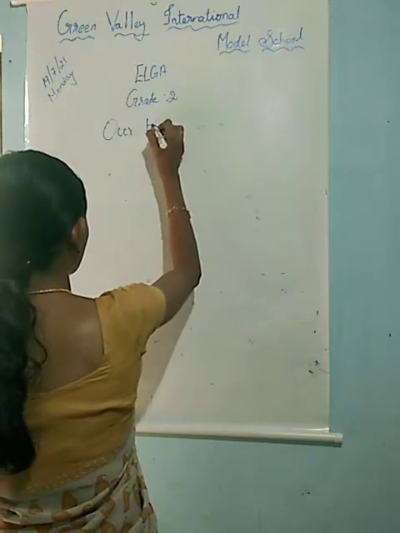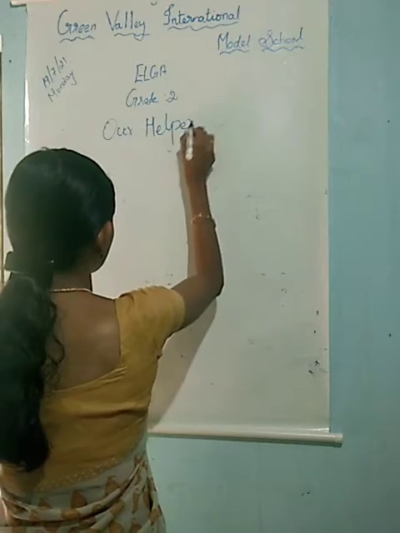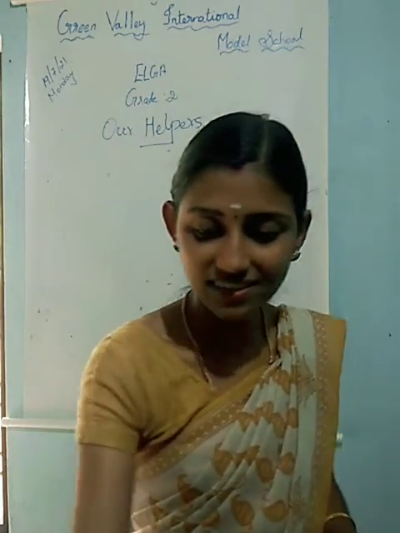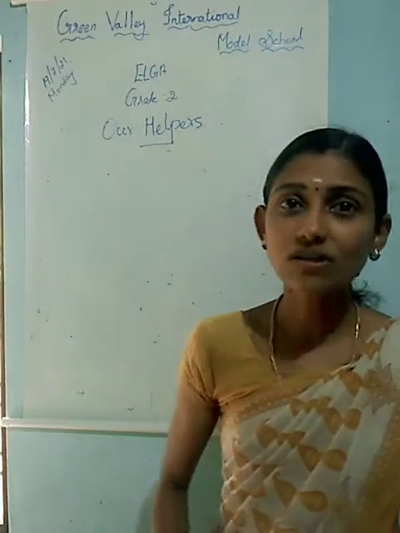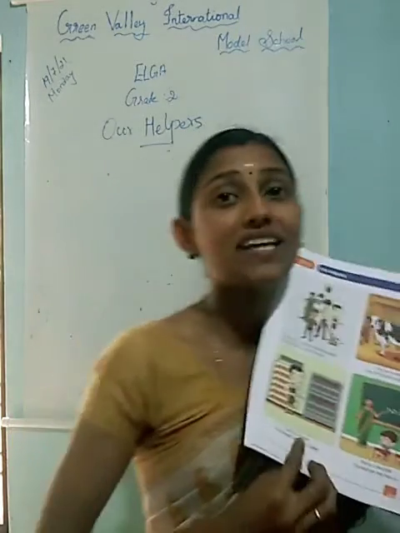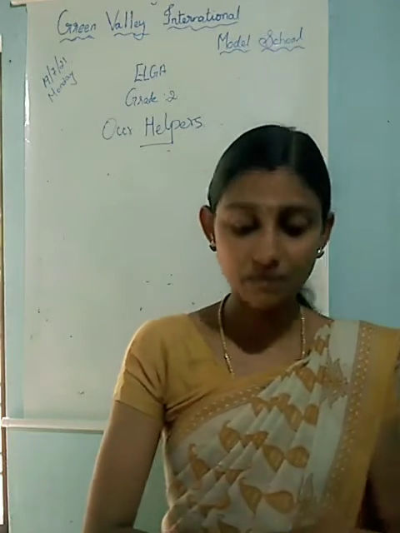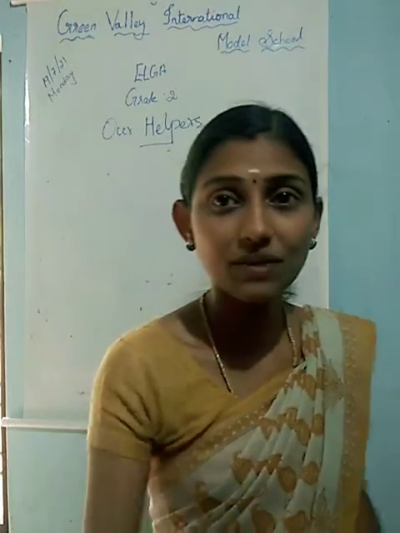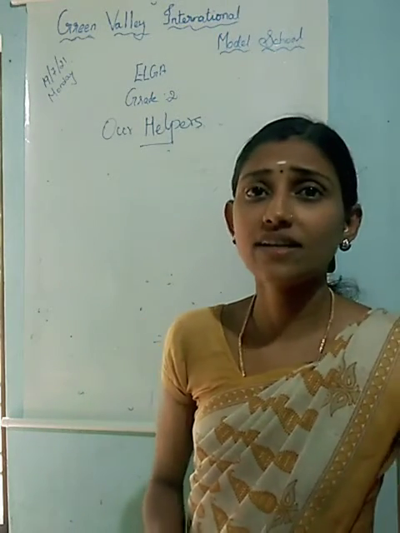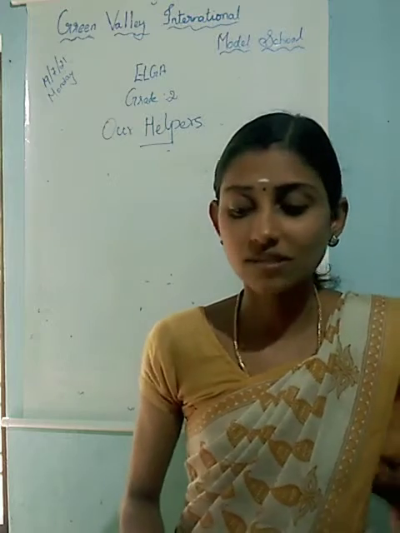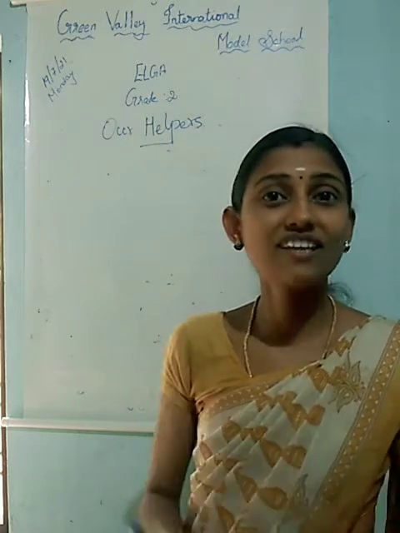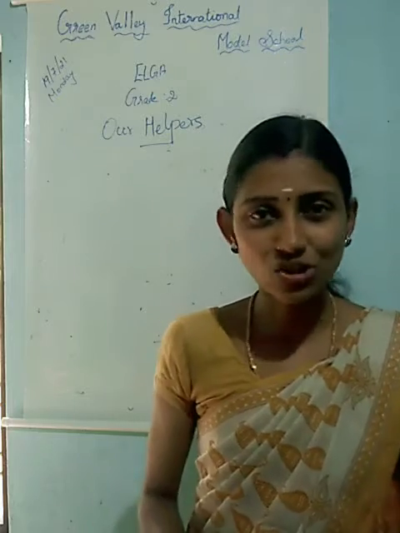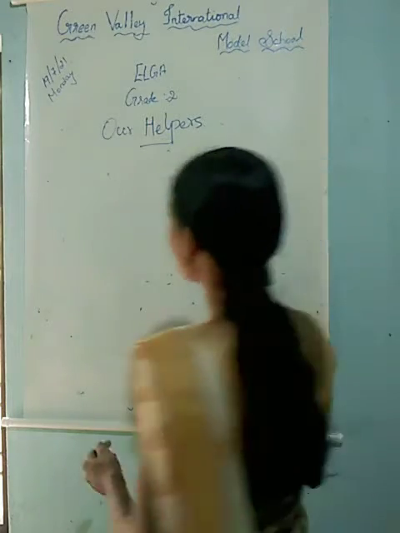Our helpers. Okay, children, take your book, turn to page number 20, 21. So vocabulary words are given. We can learn vocabulary words first. Why? Because if we learn vocabulary words, then it is easy to learn our topic. Okay, children? So, vocabulary words.